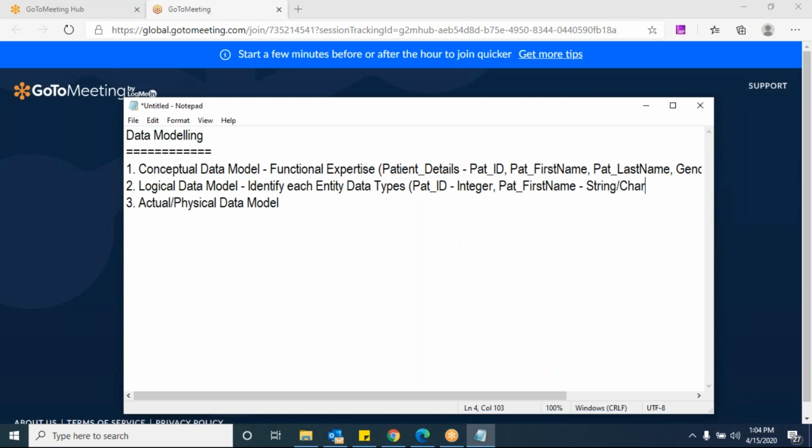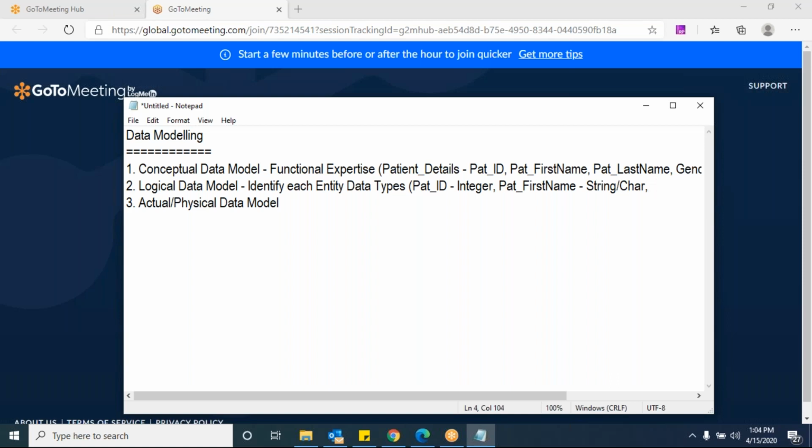No need to define how many characters you are going to store. If you define it, that is well and good. Otherwise, at least we can tell this sort of information we are going to store in this entity. In the first name, only string type of information is stored. That is what the logical data model will tell you.